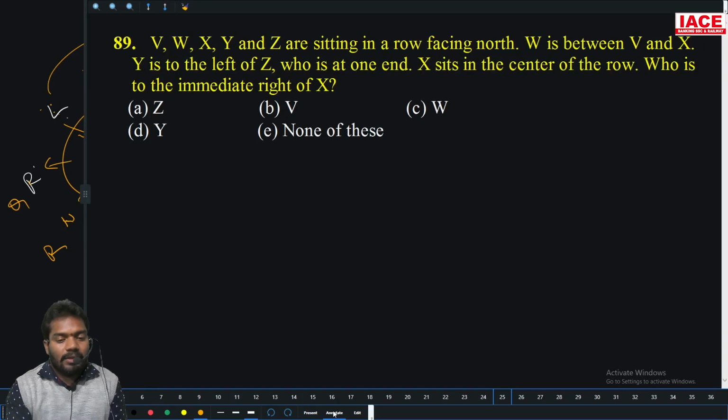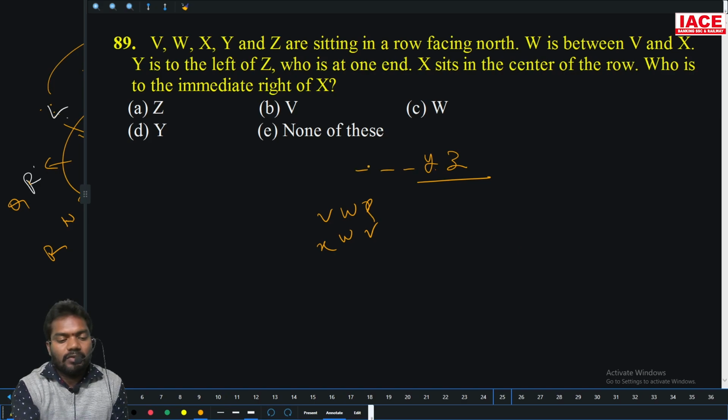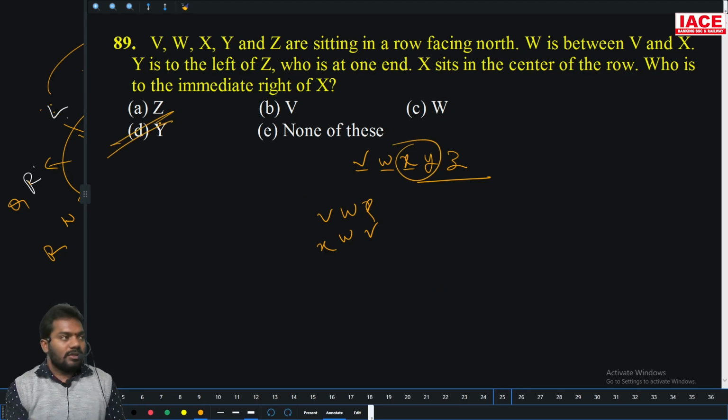So V, W, X, Y, Z sitting in a row facing north, W is between V and X. Y is to the left of Z. Who is one of the end? 1, 2, 3, 4, 5. X is center of the row. Then who is immediate right of X? So W, V. Immediate right of X is who is that? Y. Option D is right answer.